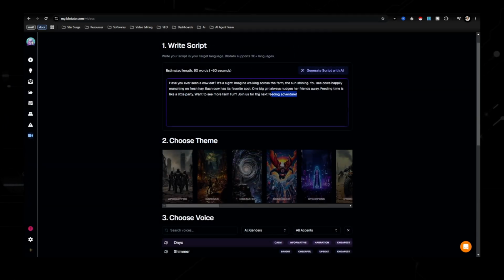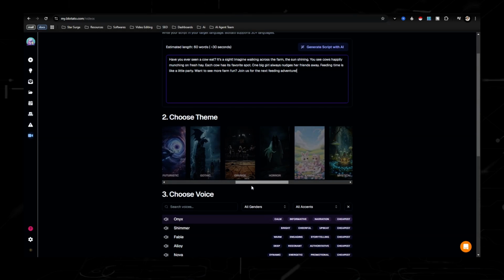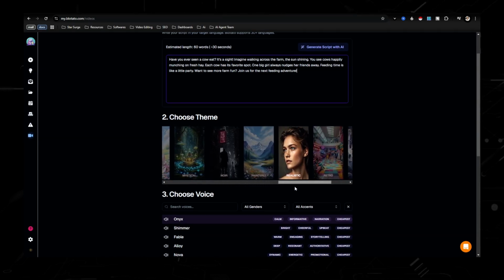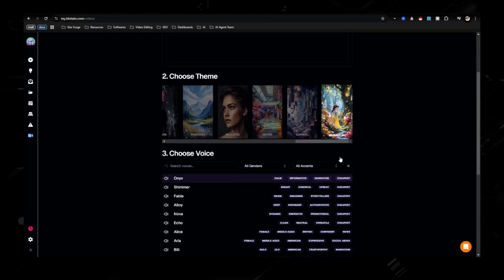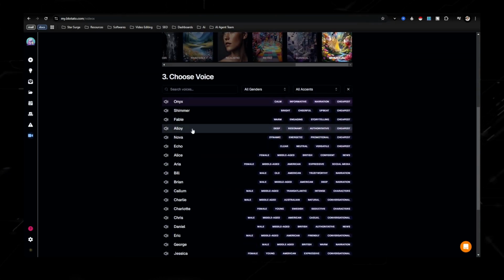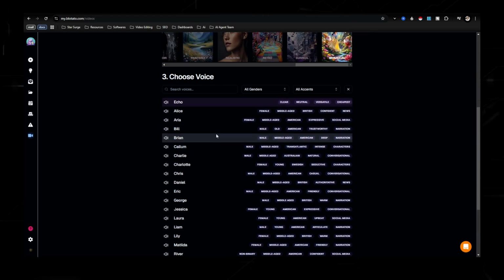I'm just going to keep this one here. It looks like I generated this not too long ago, so we're just going to make a quick video of this. The themes, I'll let you scroll through, see all these themes. Looks like we're talking about a cow in that one. Let's go ahead and go with the whimsy or the whimsical Disney theme. We're going to go with Echo as the voice.